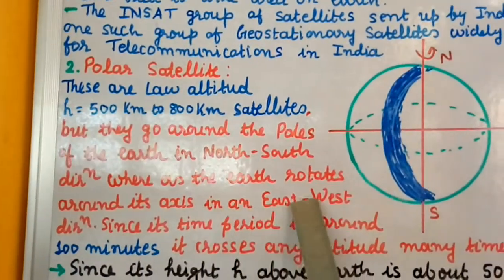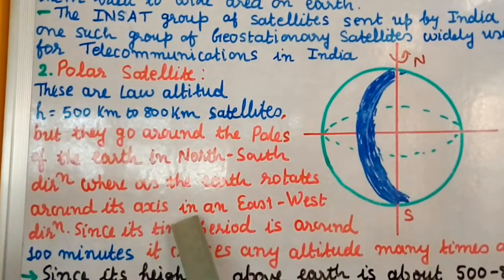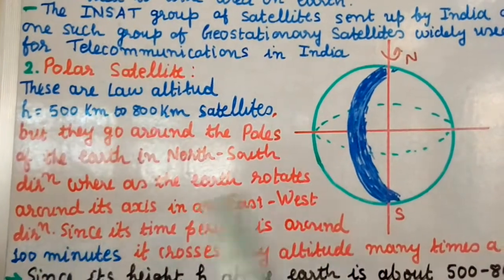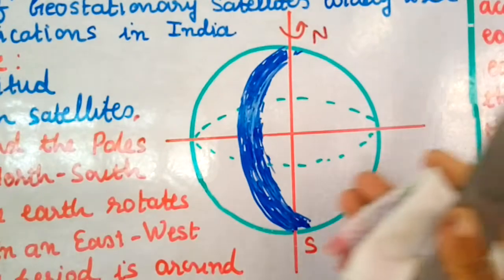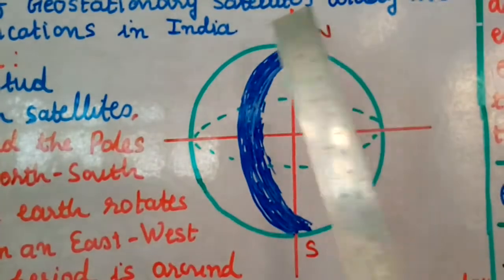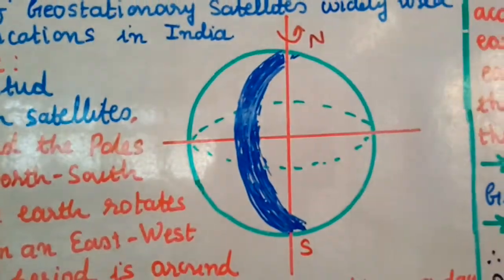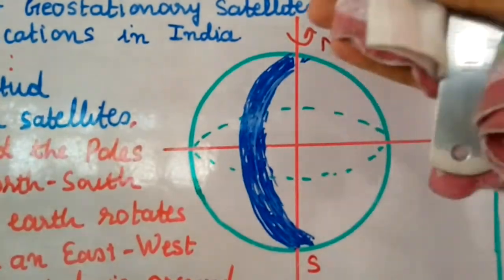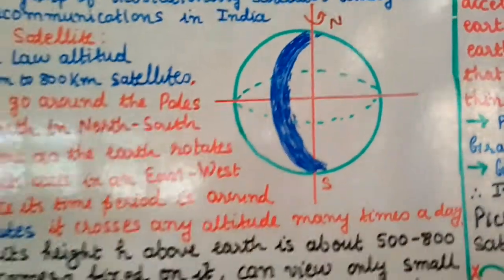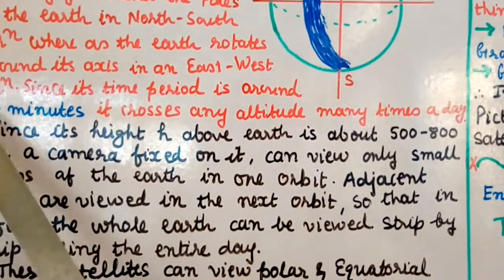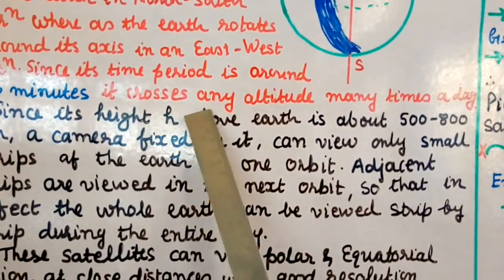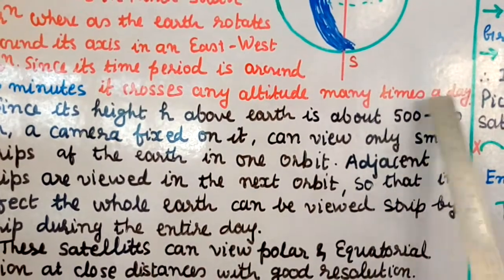Whereas the earth rotates around its axis in an east-west direction, and we know that if this is the axis of the earth, then the earth is rotating from east to west. This is shown as the arrow. And the polar satellite is rotating from north pole to south pole. Since its time period is around 100 minutes, it crosses any altitude many times a day.